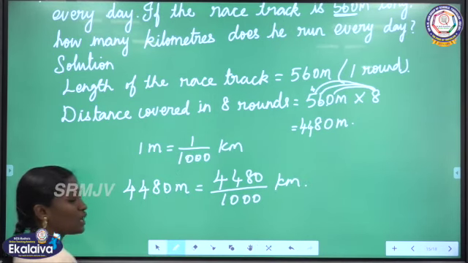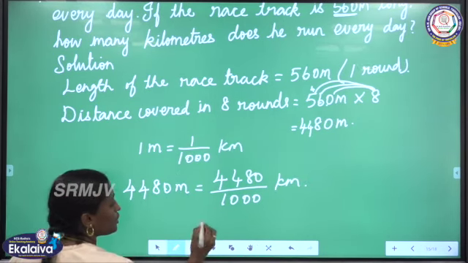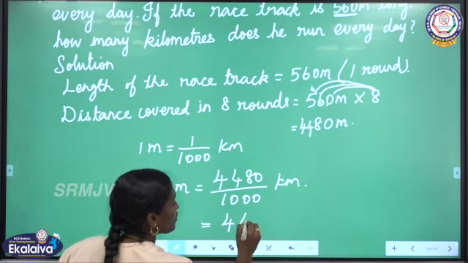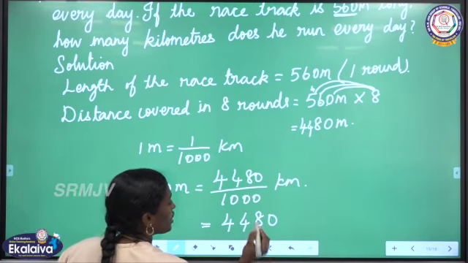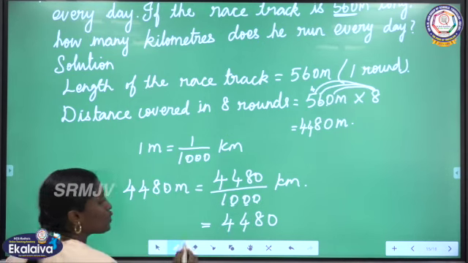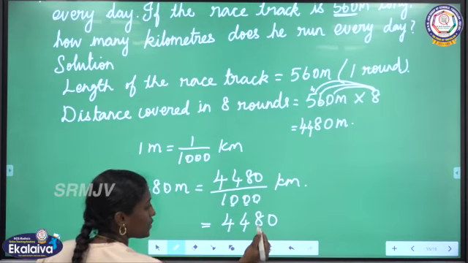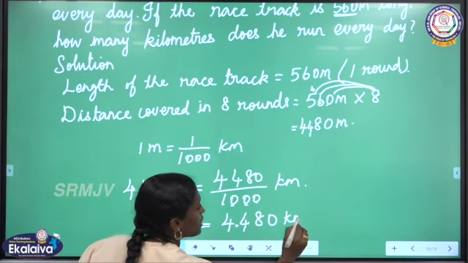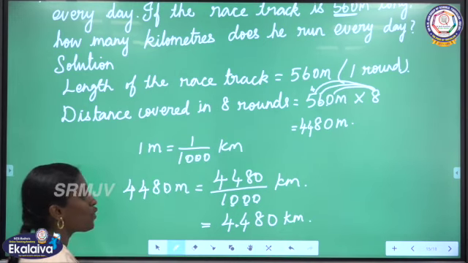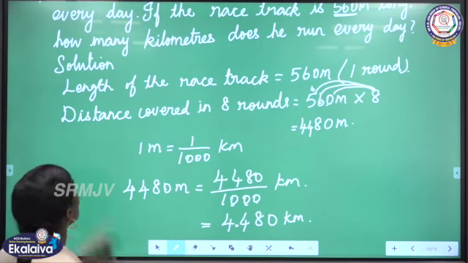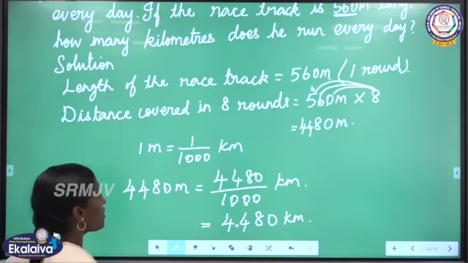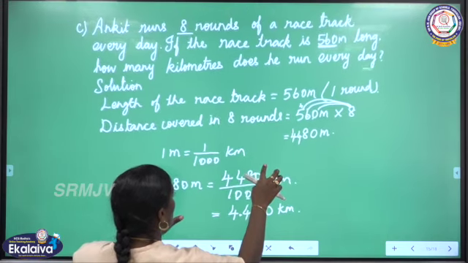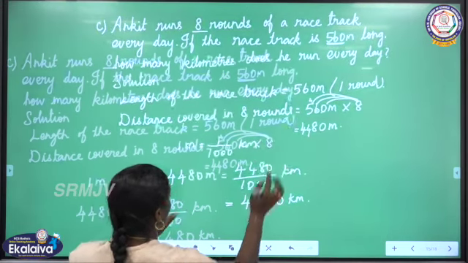Here, while dividing a number by 1000, according to the number of zeros in the denominator, we need the decimal point. So, in the numerator number 3 zeros are there. So, we need 3 decimal places. So, from the last, before 3 digits, we have to keep the decimal point. So, that is 4.480 kilometer. So, how many kilometers does he run every day? He runs 4.480 kilometer every day.